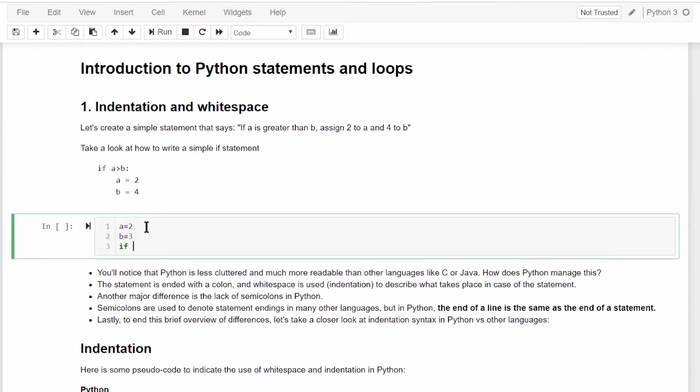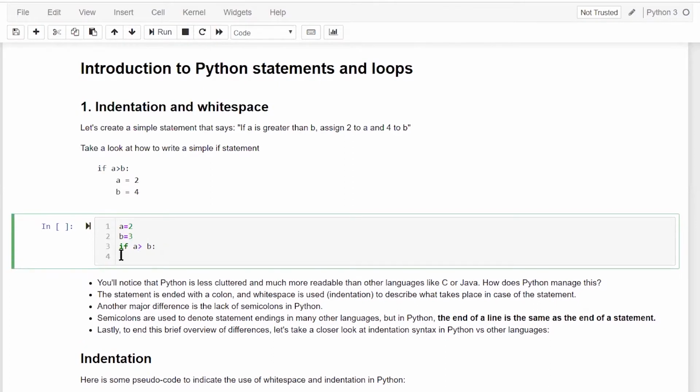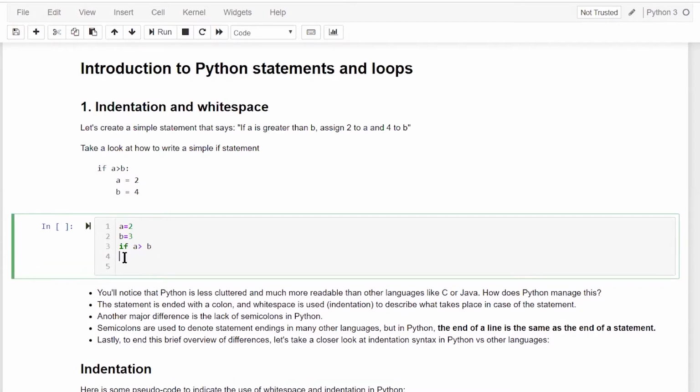So if I write if, after if I provide a space, then a greater than b, and then I specify a colon here. Instead of the parenthesis, I can simply provide the space here and provide the colon, so it will carry me to the indentation which Python has set by default. If I do not specify the colon, it will keep me on the same indentation.